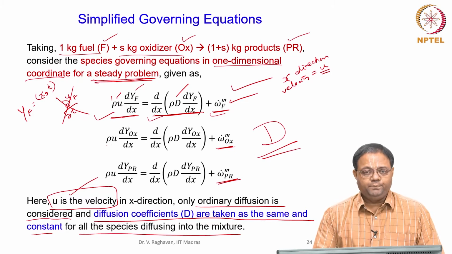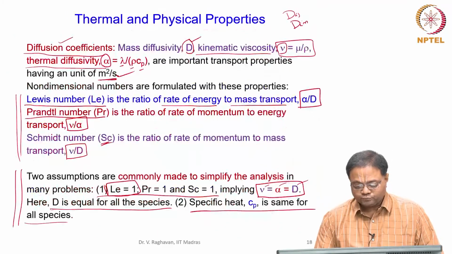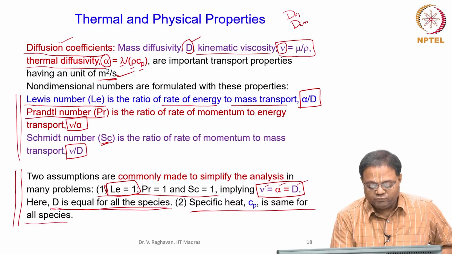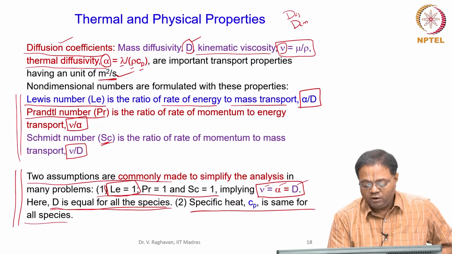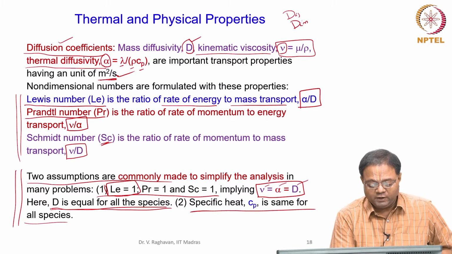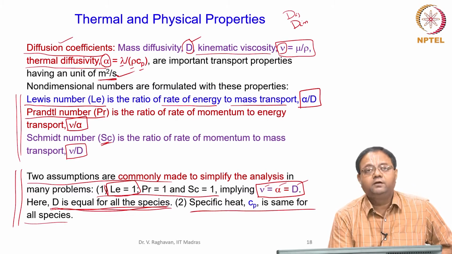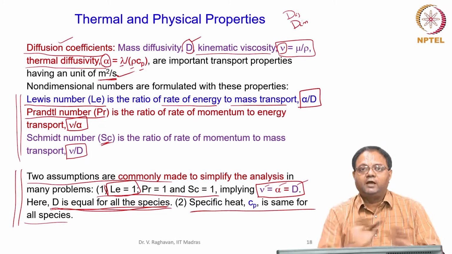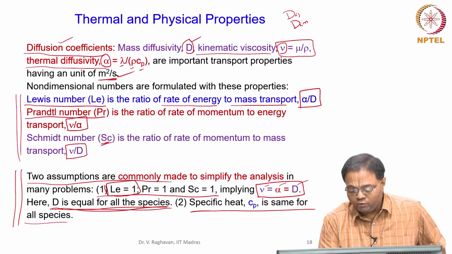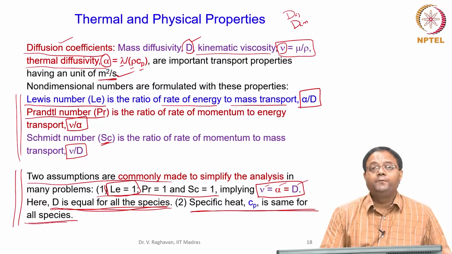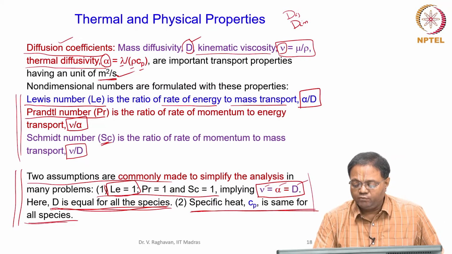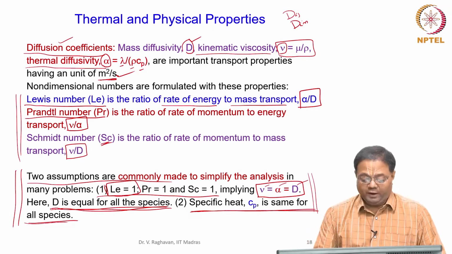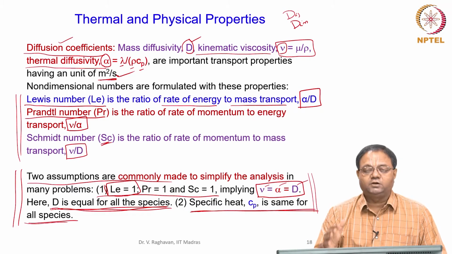When we discussed the thermophysical properties, we already said that I can take D as equal for all species. Two assumptions which commonly are made are that the Lewis number etc. are equal to 1. So, I will also take the diffusion coefficient D for a particular species going into the mixture to be the same for all the species. Similarly, I can also invoke that the specific heat is the same for all the species. These are the simplifying assumptions I invoke, because if you see for a mixture there is not much big change. Again, it may depend on temperature or not, that is a second question.